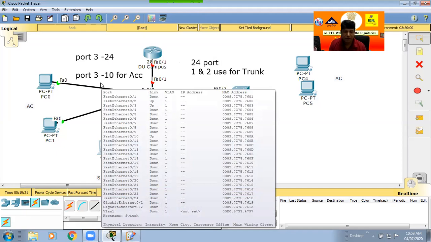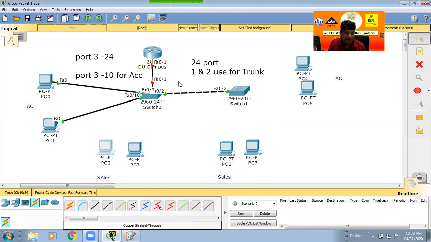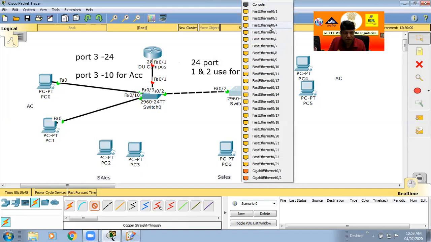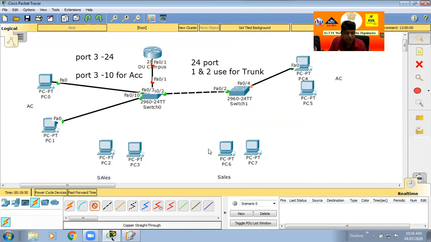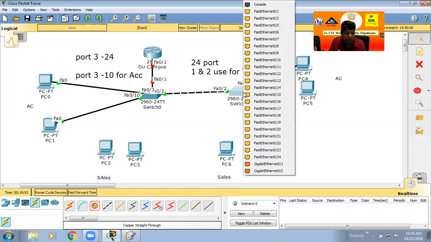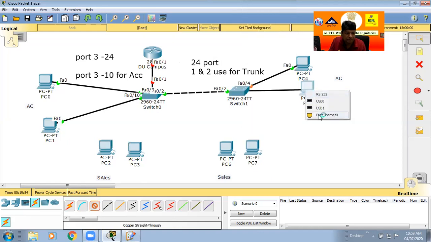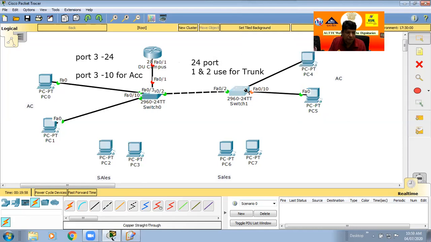So we decided that in each and every switch, if anybody connects a computer or Wi-Fi to port number 3 to 10, their PC automatically becomes an account person's. Similarly, on another side, router to a switch, then with this switch port number 10. Okay, so this also starts from 3. Yeah, this is also for account.